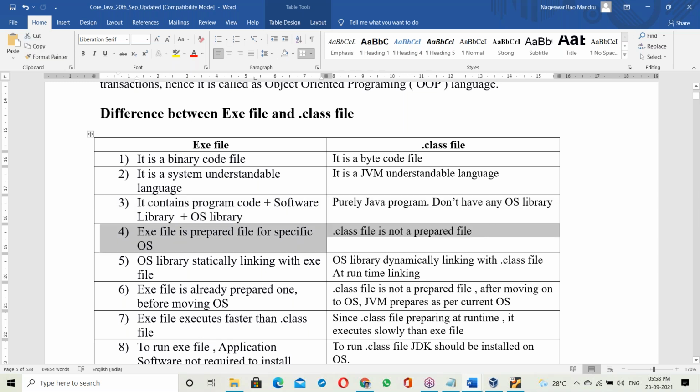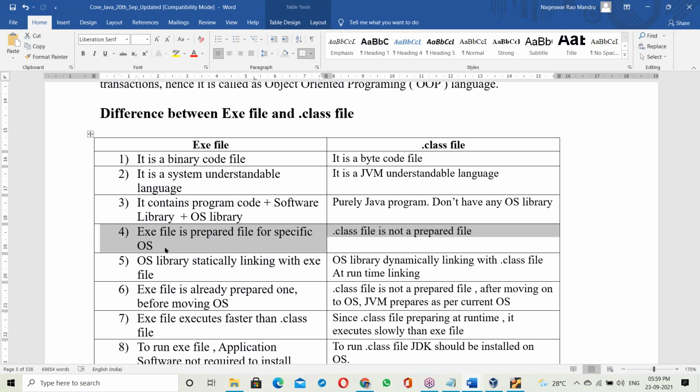These points are already explained, I'm just comparing now. An exe file is prepared for a specific OS. Suppose the exe file is prepared in Windows OS, that means it is already linked with the Windows library. Linking is over, so it's an already prepared file. Again, linking is not necessary.